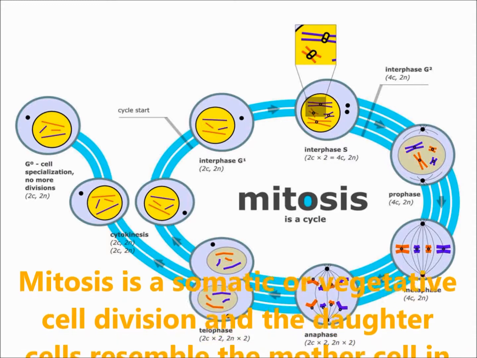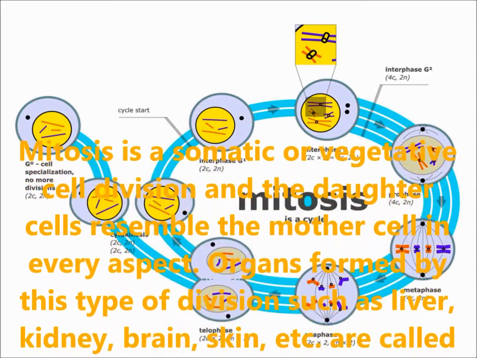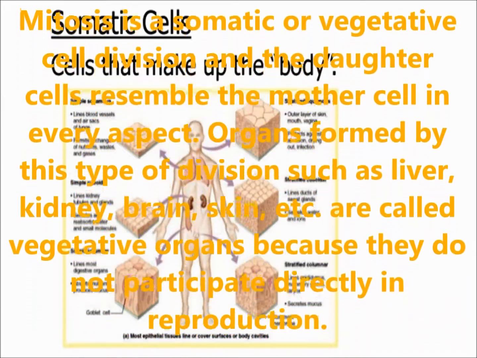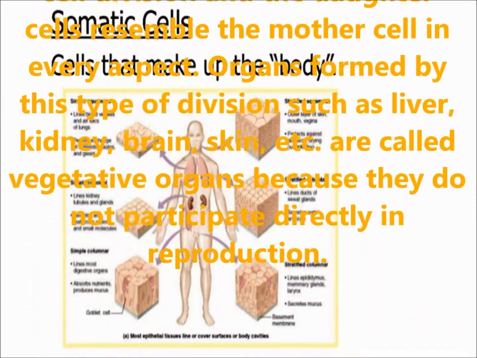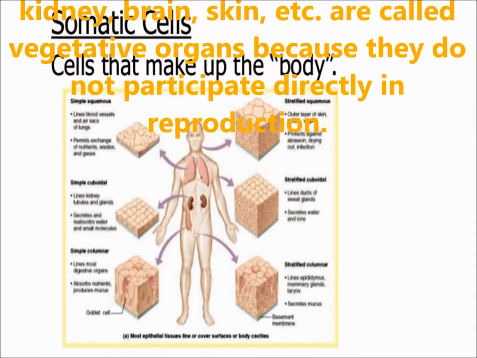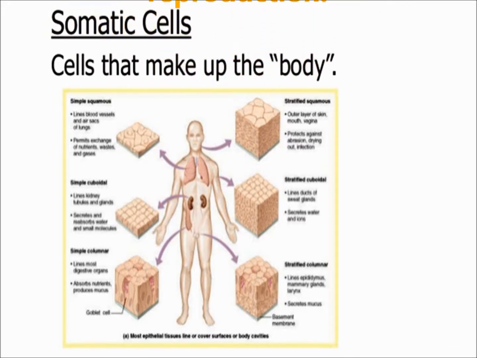Mitosis is a somatic or vegetative cell division, and the daughter cell resembles the mother cell in every aspect. Organs formed by this type of division are such as liver, kidney, brain, skin, etc. They are called vegetative organs because they do not participate directly in reproduction.